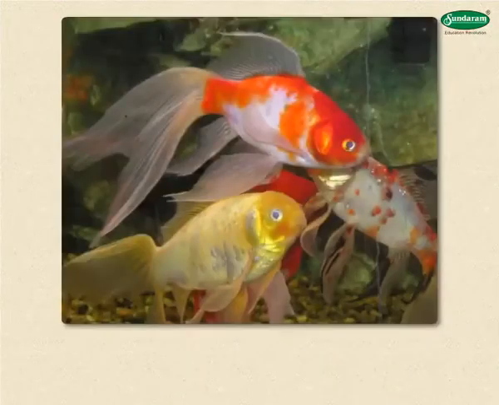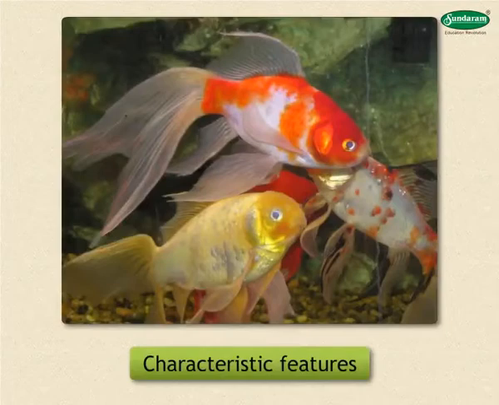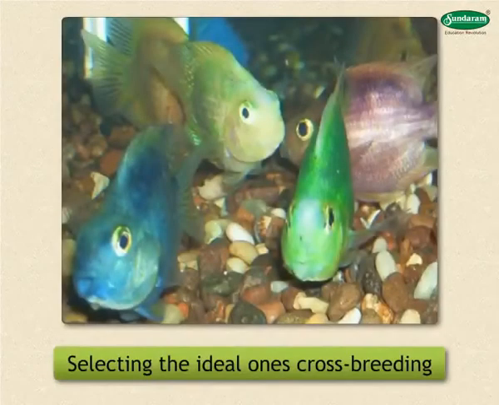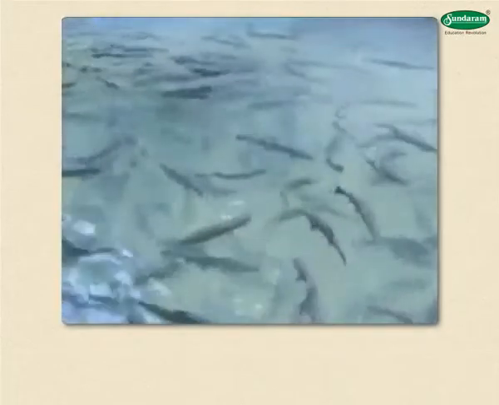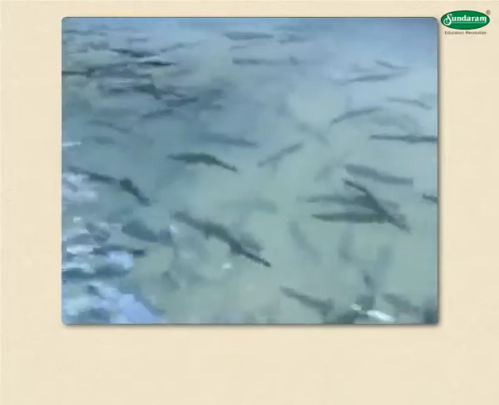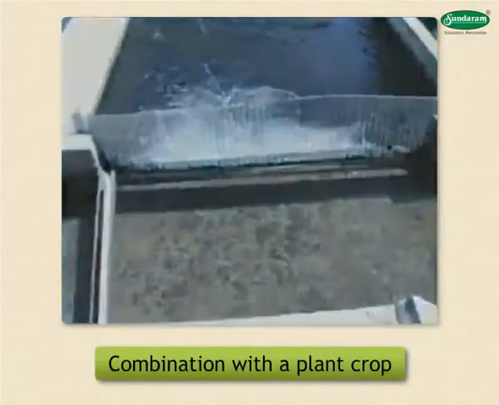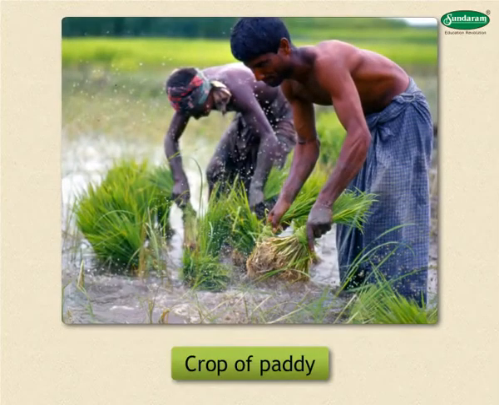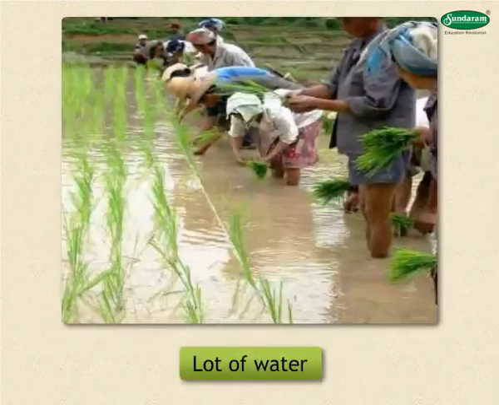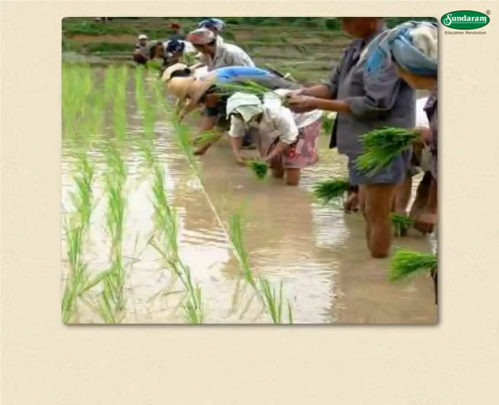The crossbreeding is done by first studying the characteristic features of the fish and then selecting the ideal ones for crossbreeding. Culturing of fish or pisciculture is sometimes carried out in combination with a plant crop. We all know that a crop of paddy requires a lot of water which remains collected in the field.